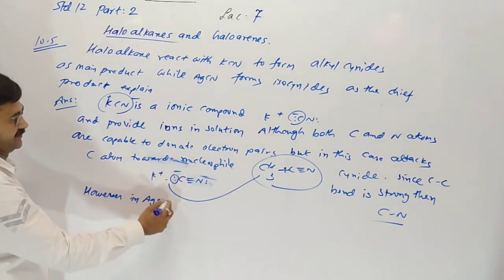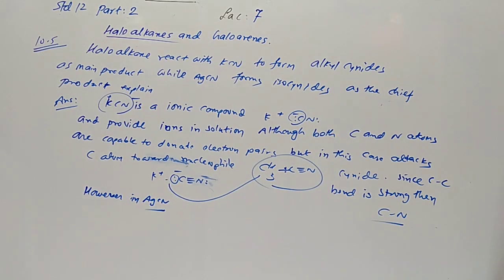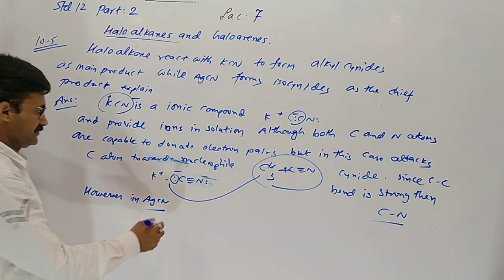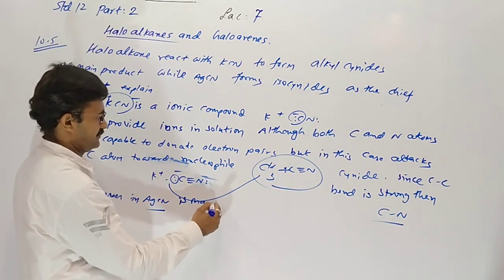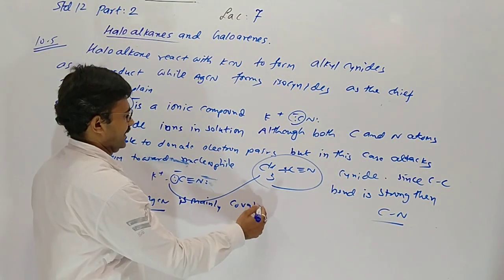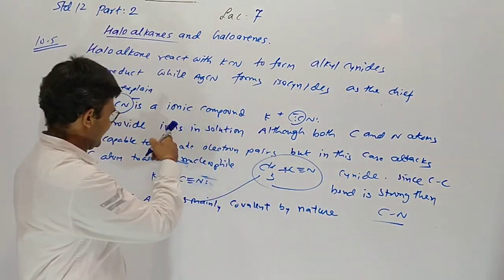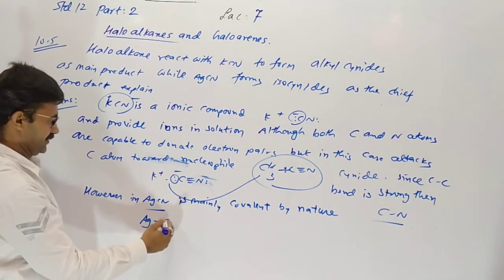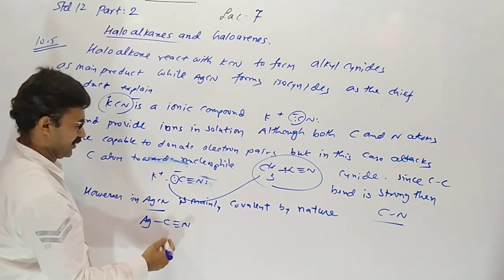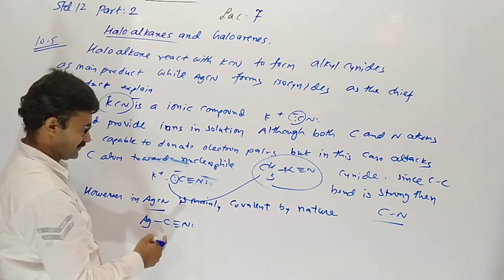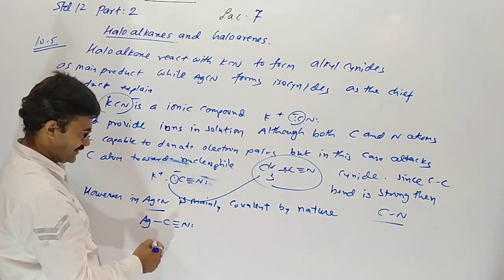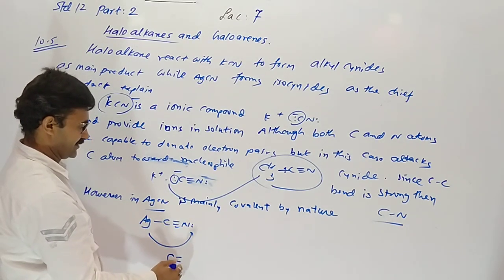However, in AgCN, silver cyanide is mainly covalent. Here silver cyanide is mainly covalent by nature, not ionic like this. So silver with carbon is a covalent bond. And I told you, here Ag comes here due to tautomerism.